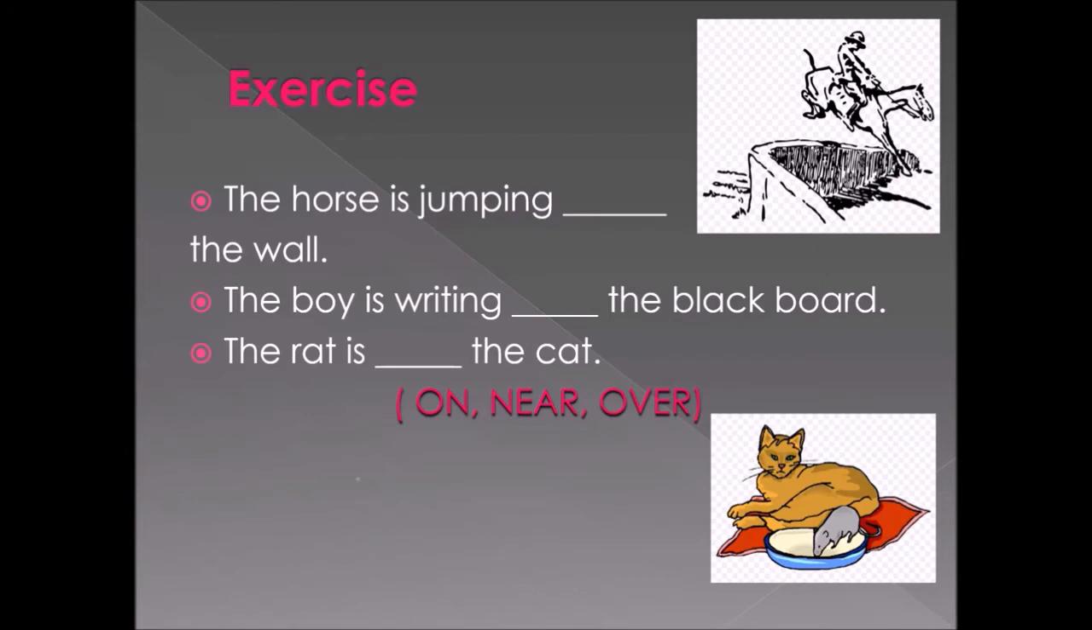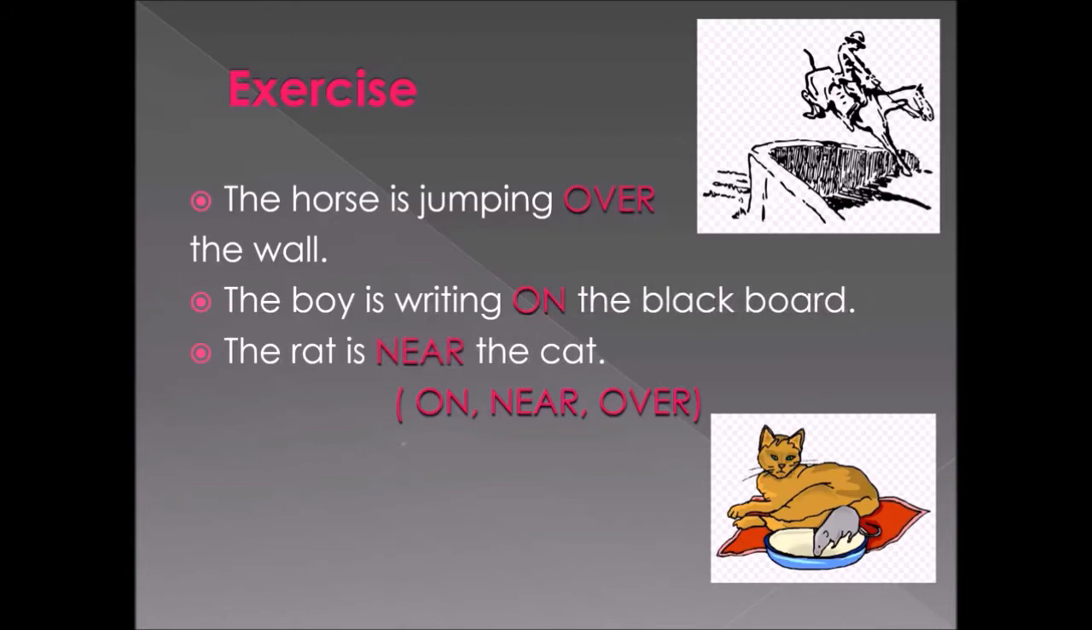Look at the next one. The boy is writing dash the blackboard. So next is the rat is dash the cat. Look at the picture. Where is the rat? So I have given the options in the bracket. Choose the correct preposition and fill in the blanks.